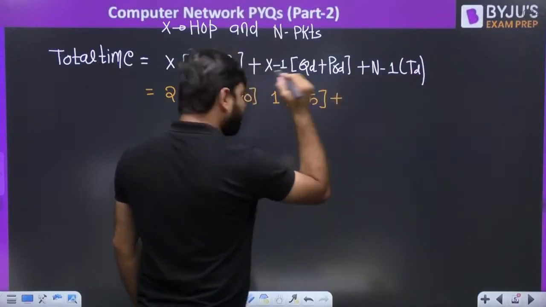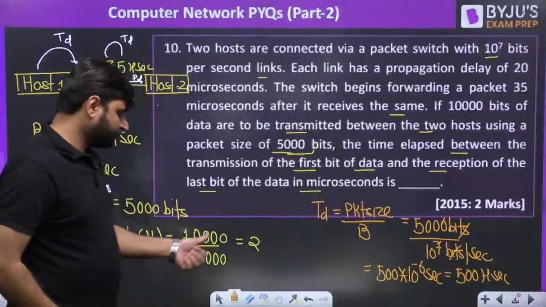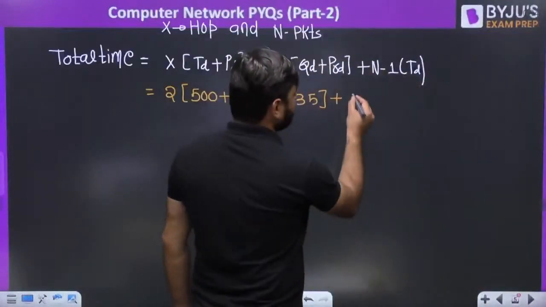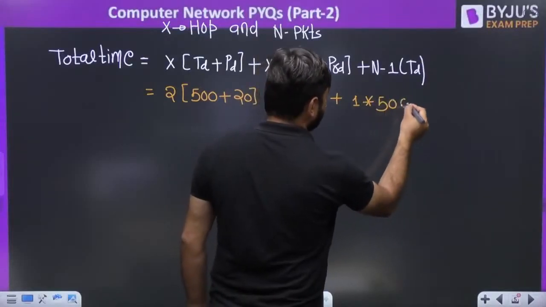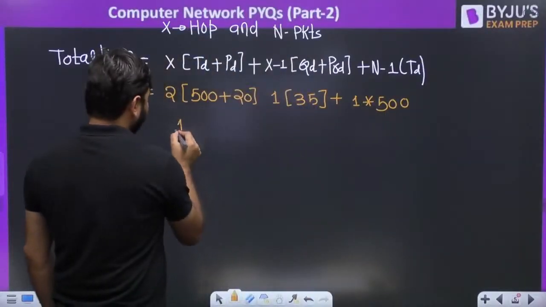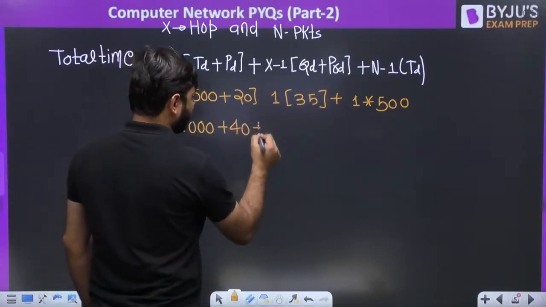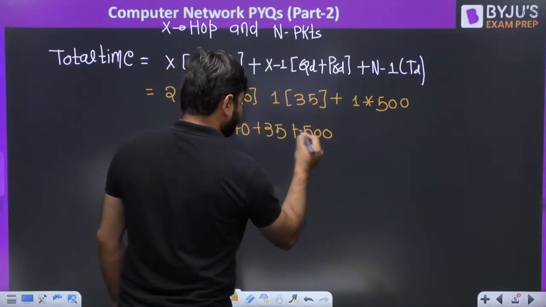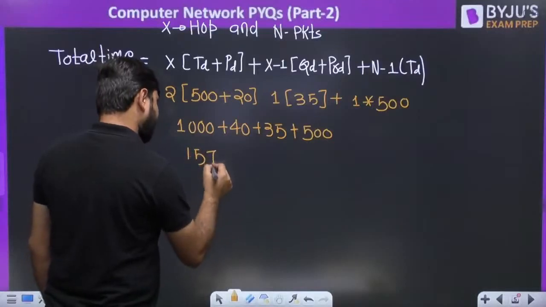Plus (n minus 1). The number of packets we have is 2. So n minus 1, 2 minus 1, is 1, times transmission delay, which is 500. So it will be 1000 plus 40 plus 35 plus 500. So this is nothing but 1575 microseconds.